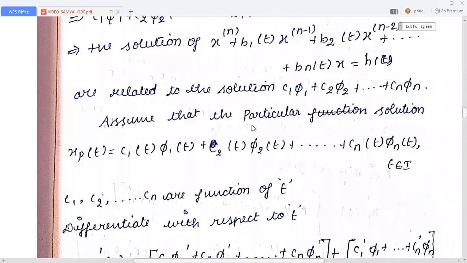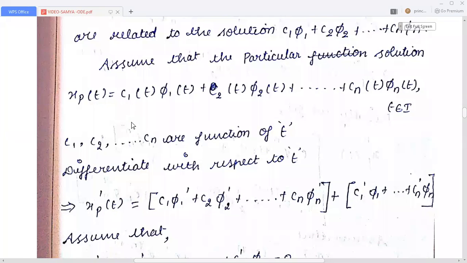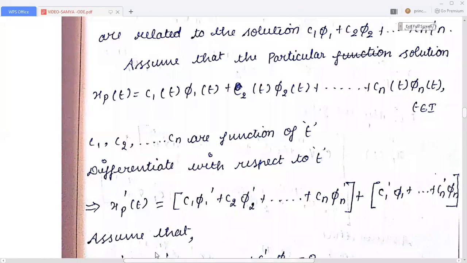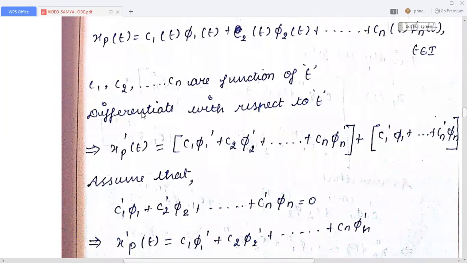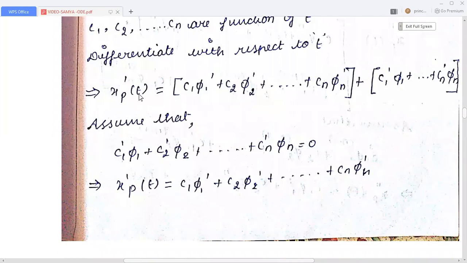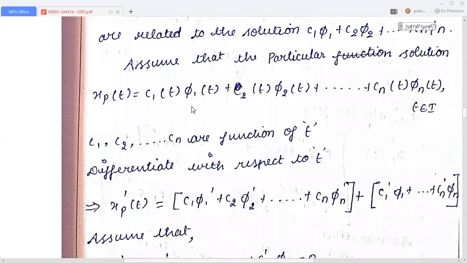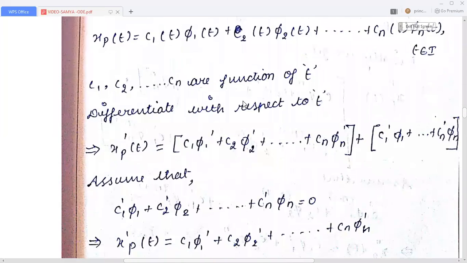Assume that the particular solution xp(t) is equal to c1(t) φ1(t) plus c2(t) φ2(t) etc. plus cn(t) φn(t), where t is a point in the interval I. C1, C2 etc. Cn are functions of t. Differentiate this with respect to t, we get xp dash of t equal to, so here we can apply the uv formula.